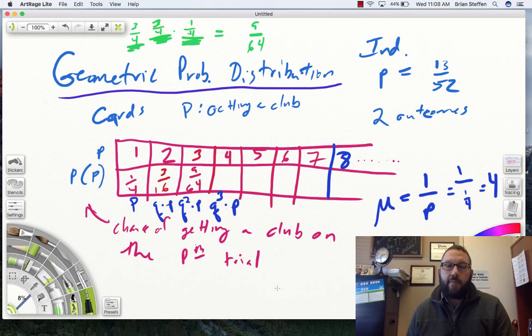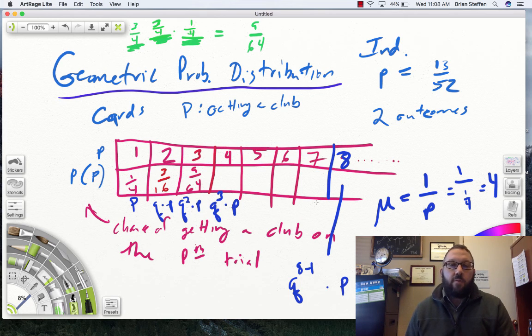So for the 8th trial, I'm going to have Q to the 8 minus 1, so Q to the 7th times P. You could carry on. There are some other formulas we could do with this, but this is the basic idea.